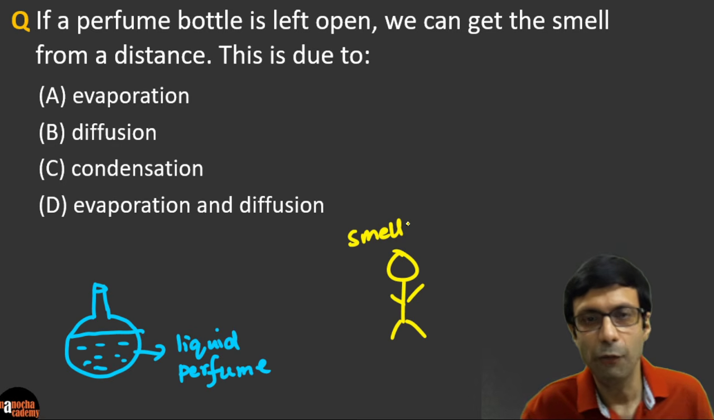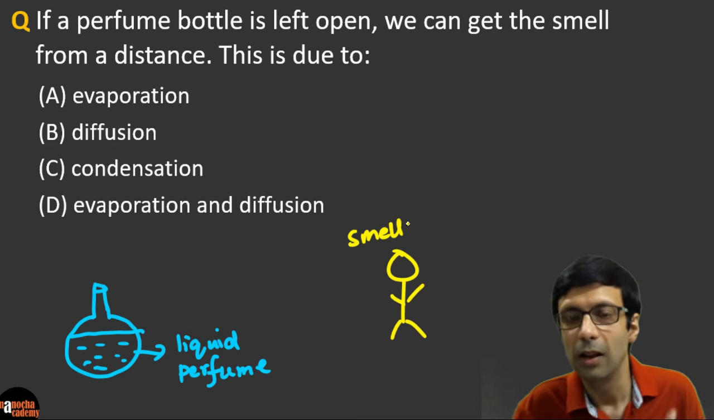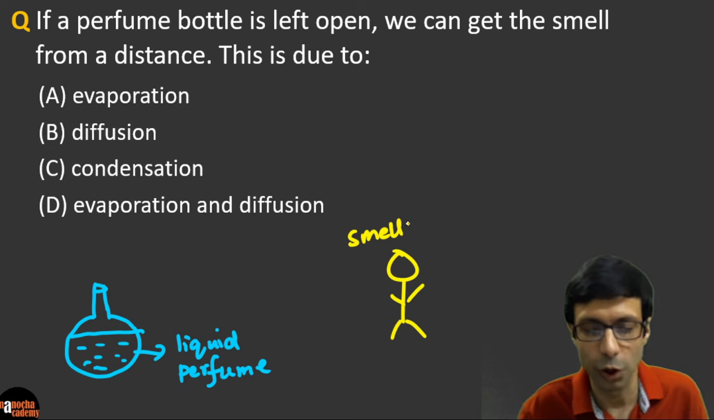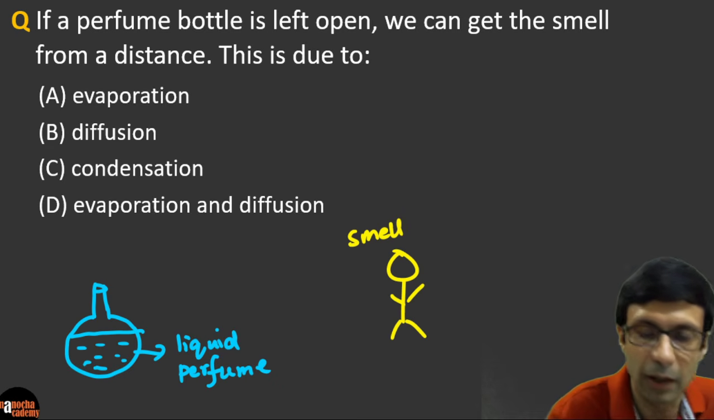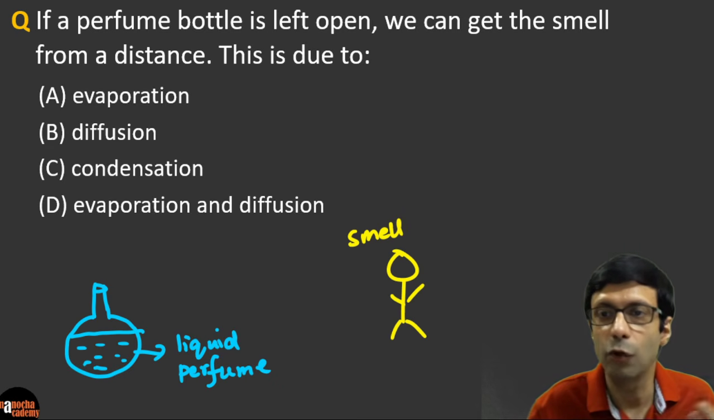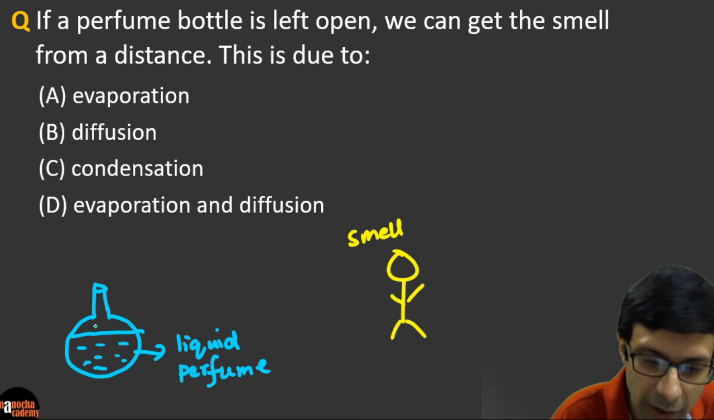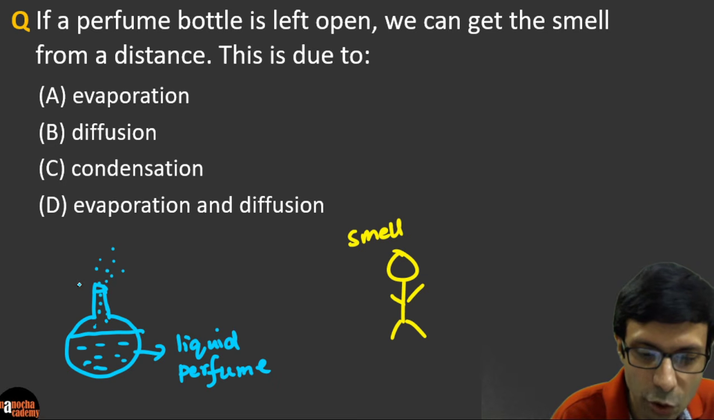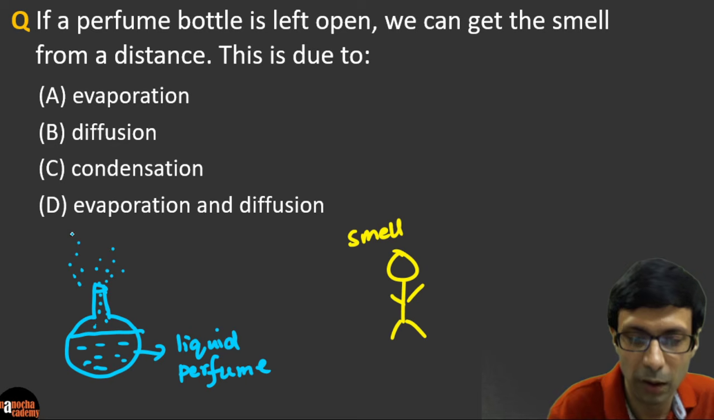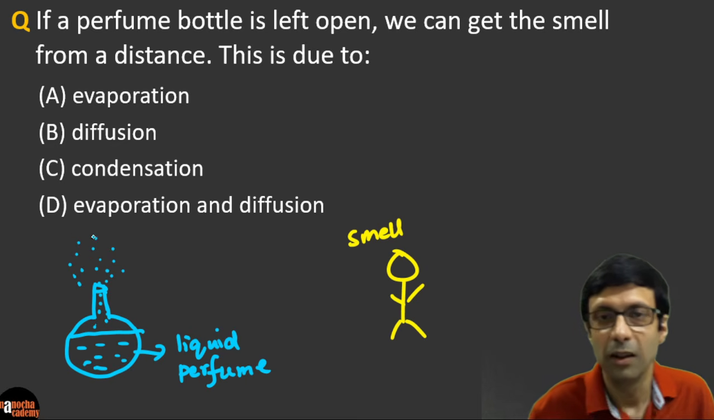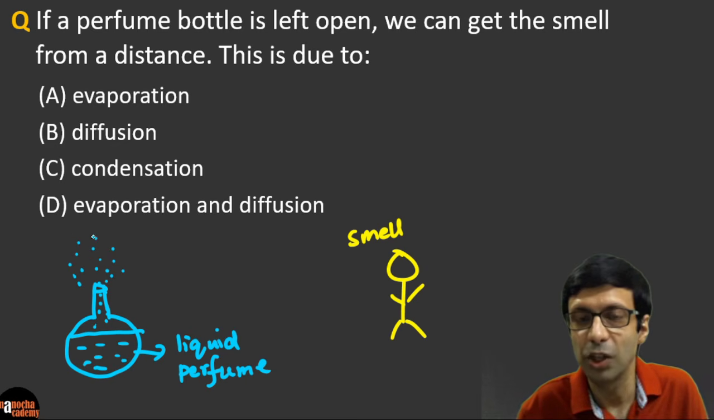If you carefully think, the perfume is in a liquid state, right? And there's probably some gas vapor state of the perfume also in the bottle, right? But as the bottle is left open, what's going to happen to the liquid? The liquid is also going to start changing to vapor and evaporating, right? So we know that these are the vapors which are coming out, right?